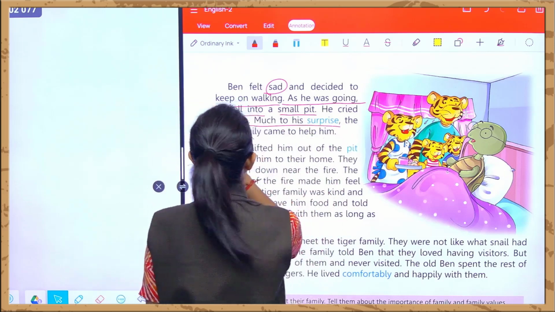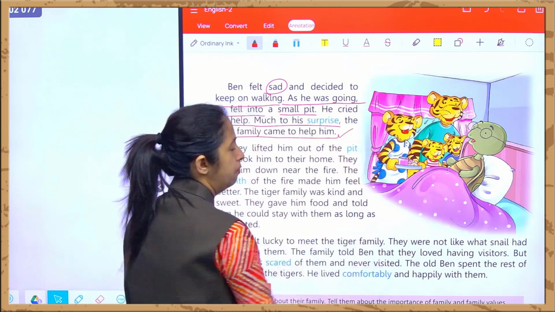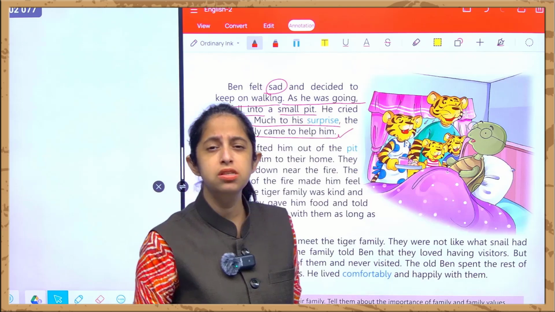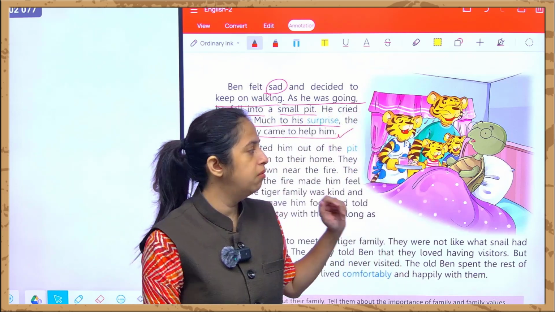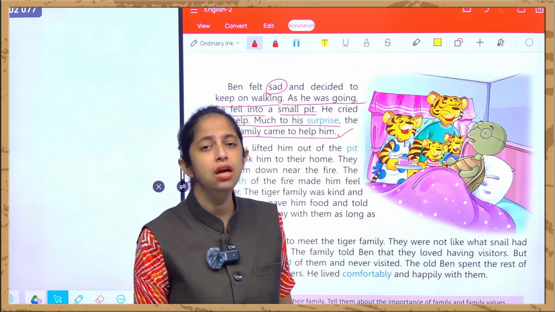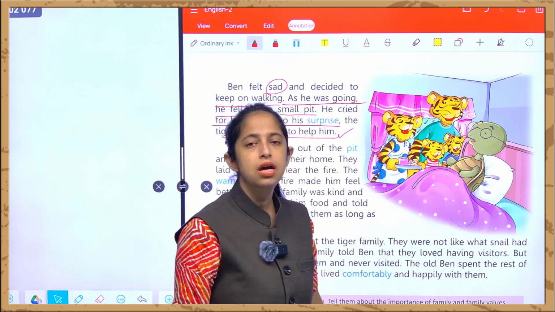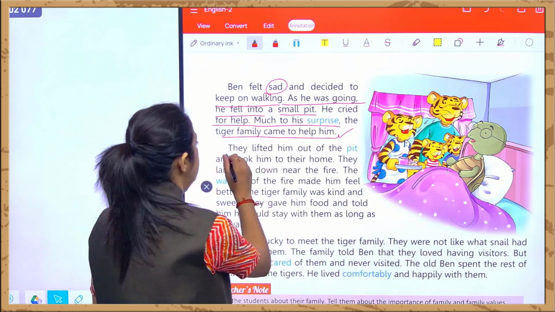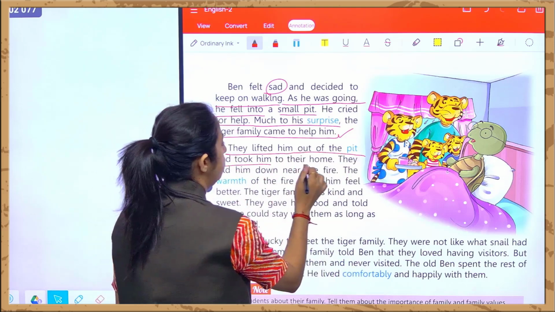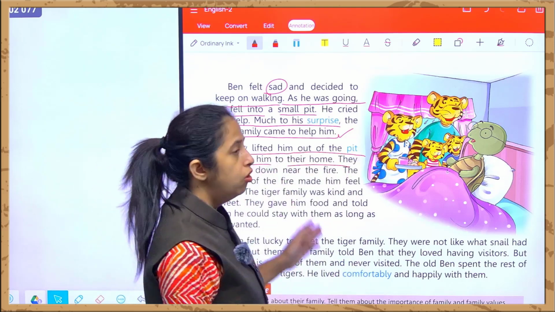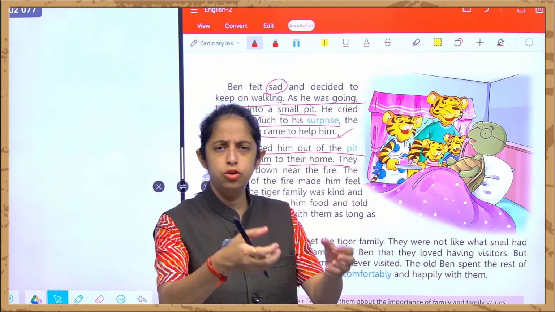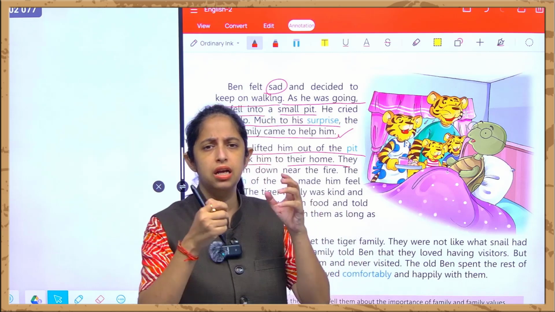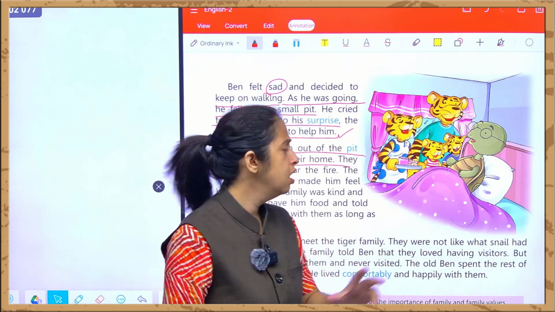Much to his surprise, the tiger family came to help him. Much to his surprise means he was very astonished to see that the tiger's family came out to help the turtle. The turtle over here, his name is Ben. They lifted him out of the pit and took him to their home. And what did they do? Who are they over here? They are the tiger family members. They took Ben from the pit and took him along to their house.